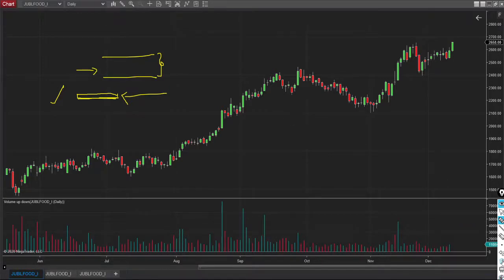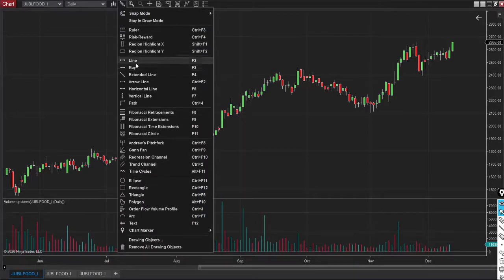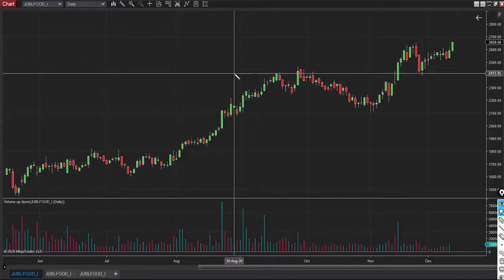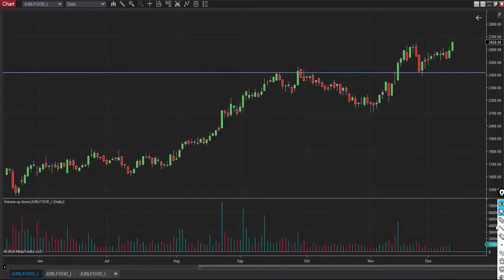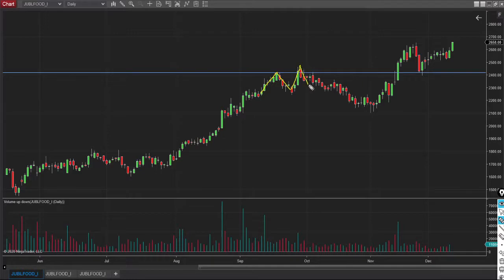Now let me mark the first resistance. I'm just marking the resistance level. This was the first attempt made by sellers. Price came down. On the second attempt, it went beyond that. Price came down. On the third attempt, price came down again. In these three major attempts, these two price levels are matching. Because resistance is drawn as a single line, this zone will be the resistance zone.